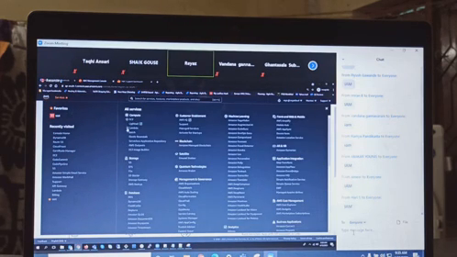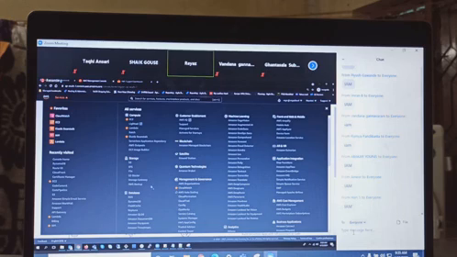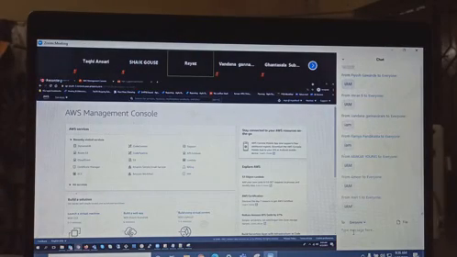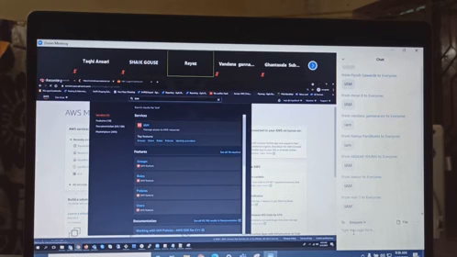IAM, EC2, Beanstalk, Lambda, CloudWatch, auto scaling, DynamoDB, RDS, all these are commonly used, so you can favorite them in order to not have to search for them. But anyways, click on IAM here. Let's go to IAM.